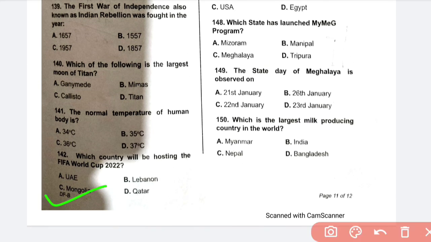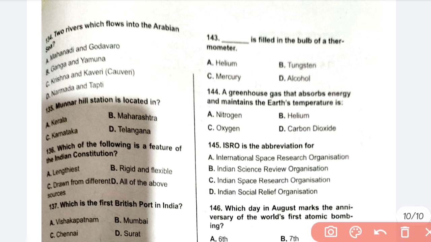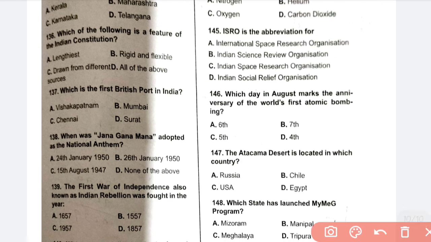141. The normal temperature of the human body is 37 degrees Celsius. Which country will be hosting the FIFA World Cup 2022? It is D, Qatar. Okay. 143. Fever thermometer is C, mercury. A greenhouse gas that absorbs energy and maintains the Earth's atmosphere is carbon dioxide, 144 D. 145. ISRO abbreviation is Indian Space Research Organisation. Which day in August marks the anniversary of the world's first atomic bombing? 6. 147. Atacama Desert is located in which country? B, Chile.